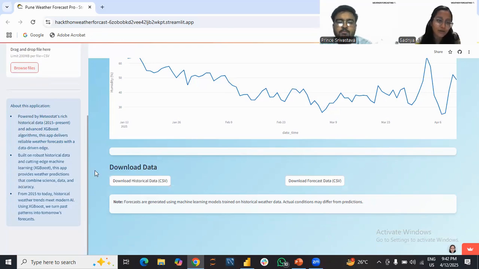Talking about this application, it is powered by the rich historical data from Meteostat. This app also delivers reliable weather forecasting with a data-driven edge. Built on robust historical data and the cutting-edge machine learning of XGBoost, this app provides weather prediction that combines science, data, and accuracy. From 2015 to today, historical weather data meets modern AI using XGBoost. We turn past patterns into tomorrow's forecast. So yeah, that's it. Thank you.